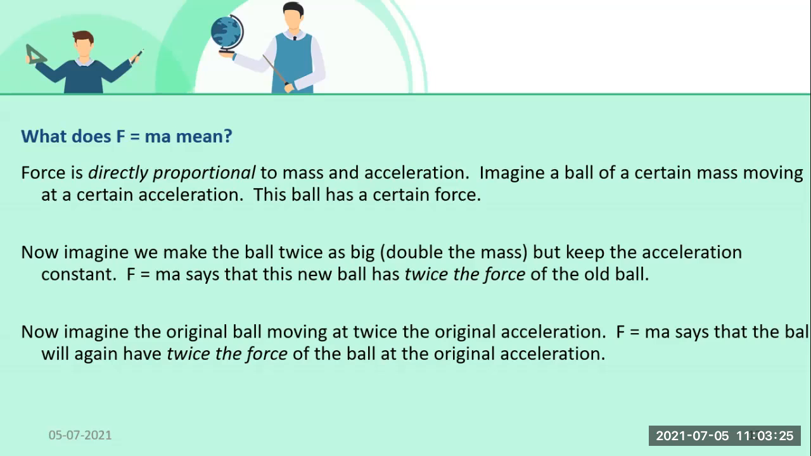Now, see, we take a ball twice as big, double the mass, but keep the acceleration constant. Then F equals ma says that this new ball has twice the force of the old ball, right? Now, we will see the next scenario. Now imagine the original ball, m, moving at twice the original acceleration. Now acceleration is doubled. At that time also, student, force will be doubled. F equals ma says that the ball will again have twice the force of the ball at the original acceleration, right? So see, this is very simple and very interesting.